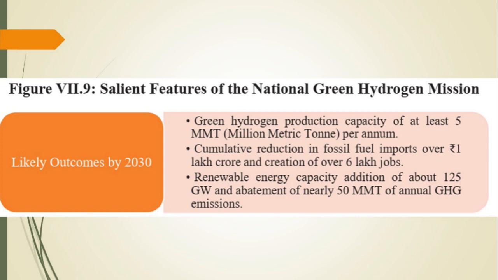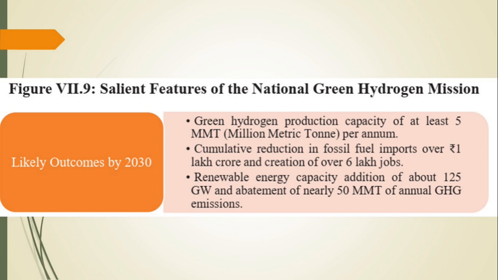This is a huge target. How much do we want to reduce the consumption of fossil fuel in terms of economic cost? 1 lakh crore, and we are going to create 6 lakh jobs by 2030. Renewable energy capacity addition of about 125 gigawatt and abatement of nearly 50 million metric tons of annual greenhouse gas emissions.